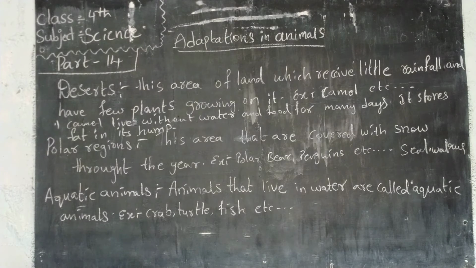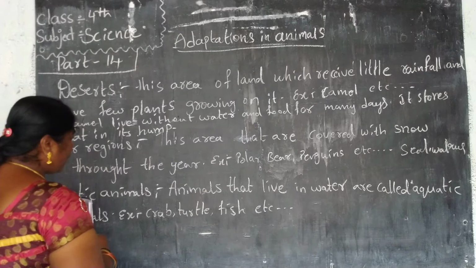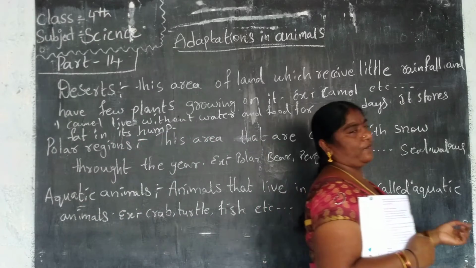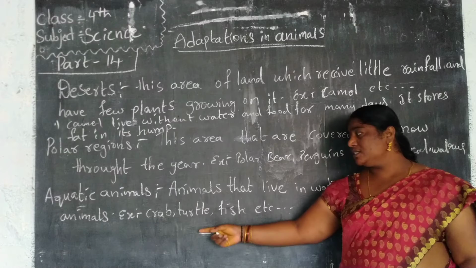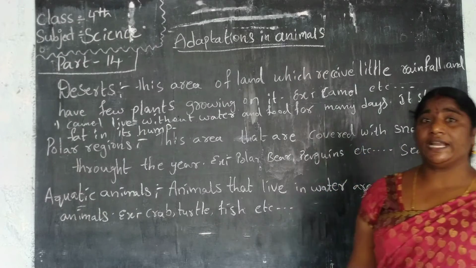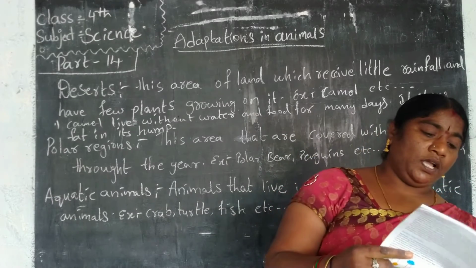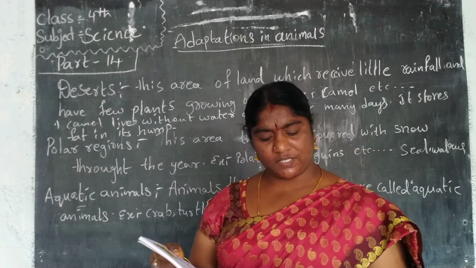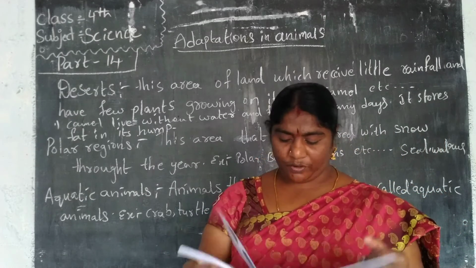Now we go to aquatic animals. How can we define them? What is the meaning of aquatic animals? Animals that live in water are called aquatic animals. Examples: crab, turtle, fish, etc. Which animals live in water? They are called aquatic animals. Children, we will learn about that thoroughly in the next lessons. Now we have to complete this one.